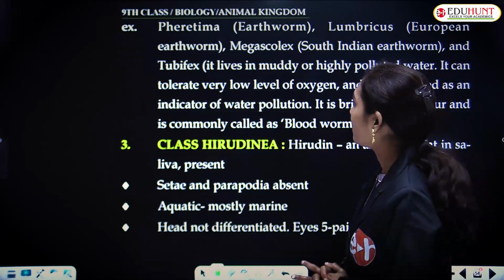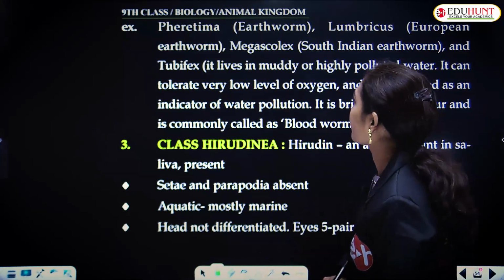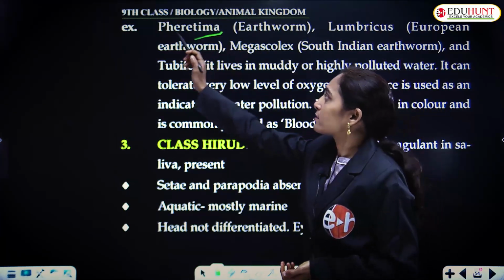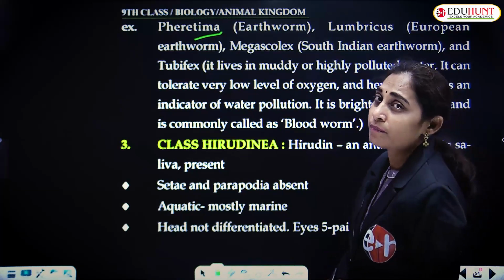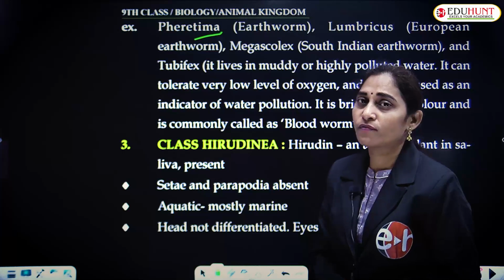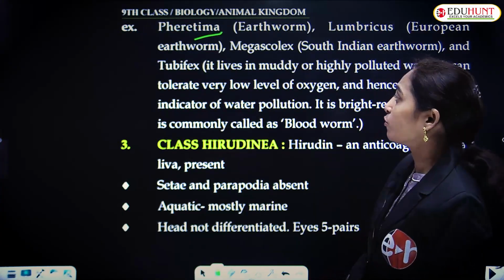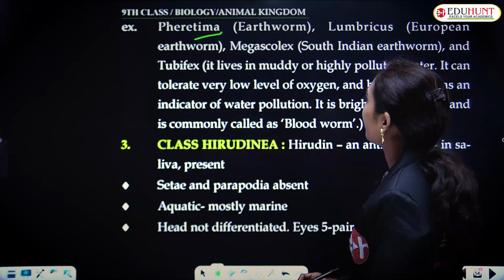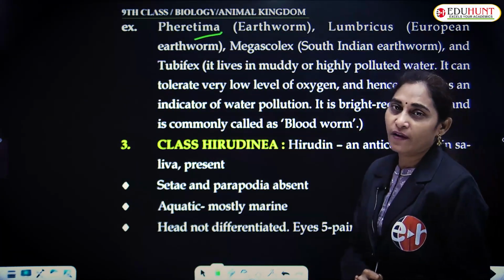The best example of this class Oligochaeta is the earthworm, commonly seen in vermicompost and the soil. Pheretima is the scientific name of the earthworm, Pheretima posthuma, and Megascolex mauritii. These are the scientific names of earthworms. And Lumbricus, the European earthworm, and Megascolex, the South Indian earthworm, and Tubifex.